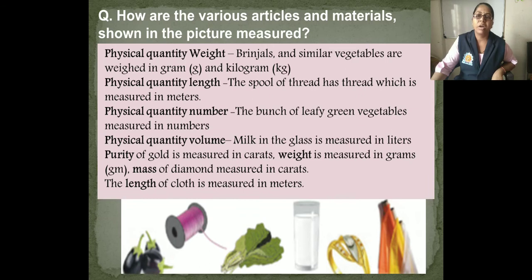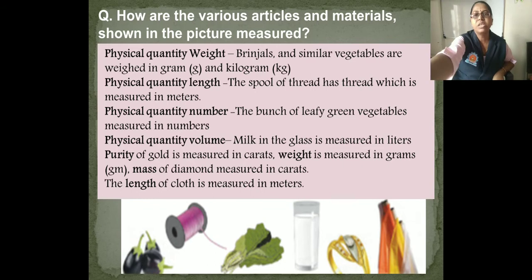Purity of gold is measured in carats. We know 24 carats, 22 carats, we measure gold in carats. Weight is measured in grams. Mass of diamond is measured in carats, and the length of the cloth is measured in meters. So that is the answer to that question.